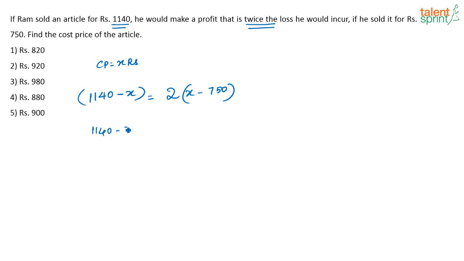What will you have? 1140 minus X is equal to 2 into (X minus 750), which is nothing but 2X minus 1500, or I can say 3X is equal to 2640, or X is equal to 880.